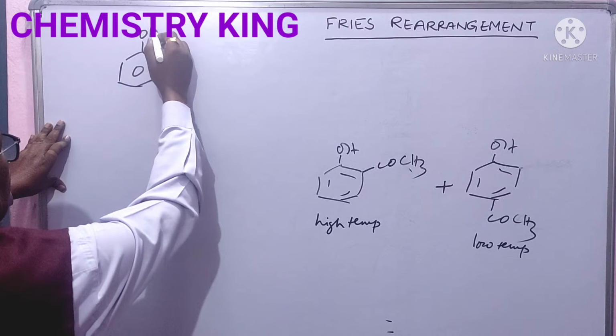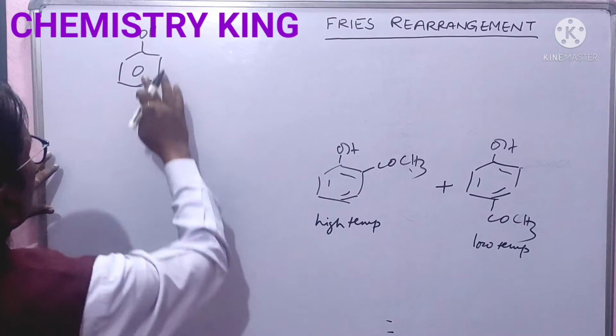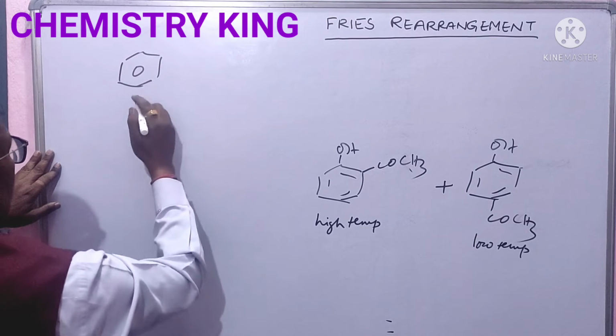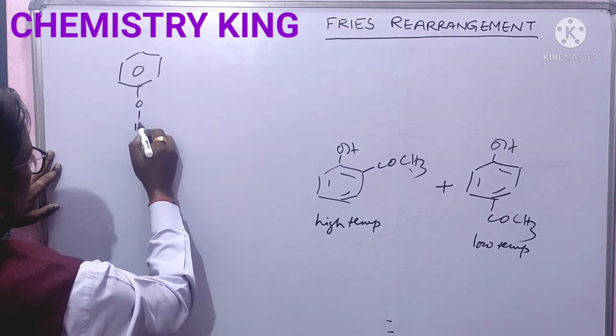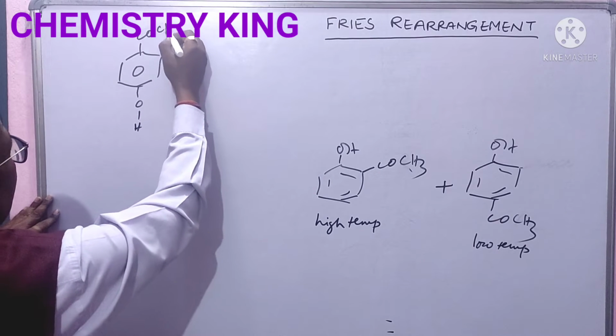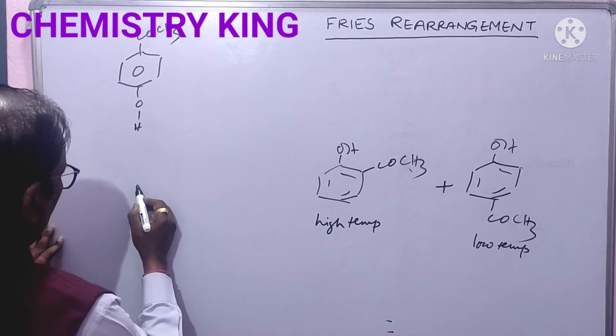Suppose it is OH, COCH3. It is para derivative, para-hydroxy acetophenone.